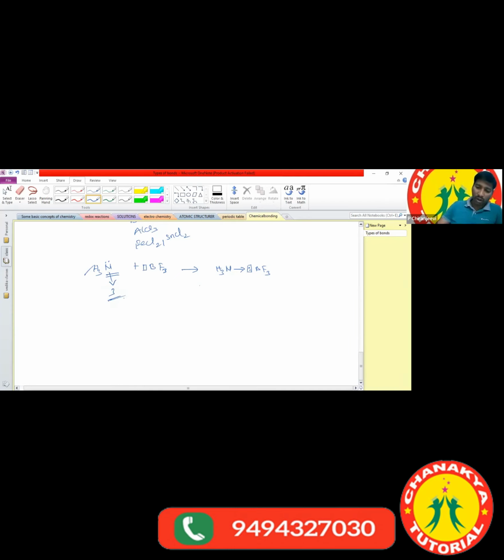After that, what is the next important concept? Next we will discuss the hydrogen bond. One more easy concept here. Hydrogen bond. The remaining concepts I'll complete tomorrow.